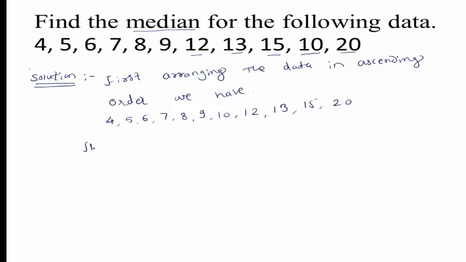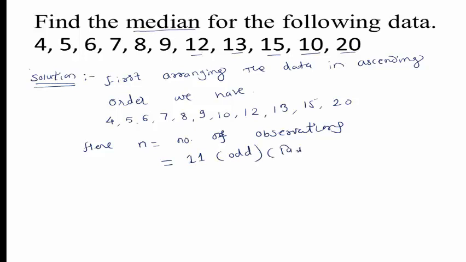So here, take small n equal to the number of observations. How many observations are given? The number of observations is equal to 11. 11 is an odd number. Odd means Vishama Sankhya, like 1, 3, 5 and so on.